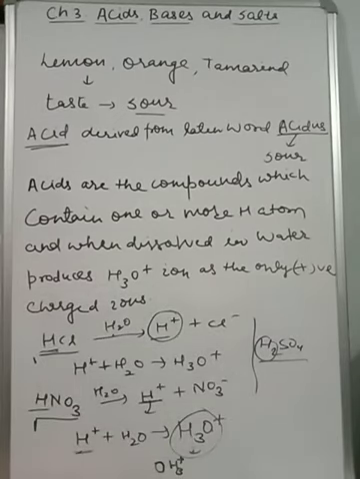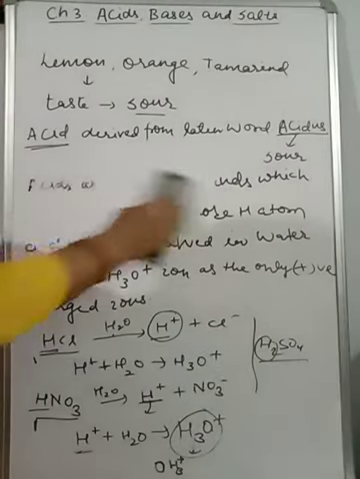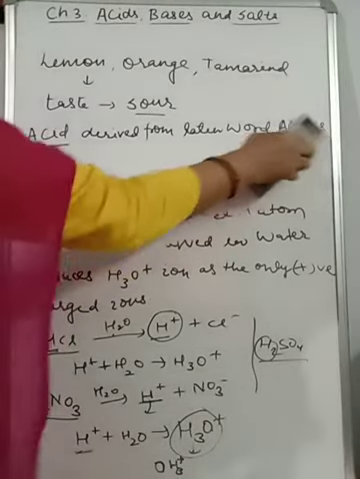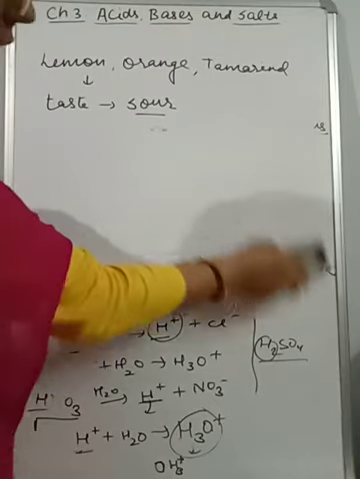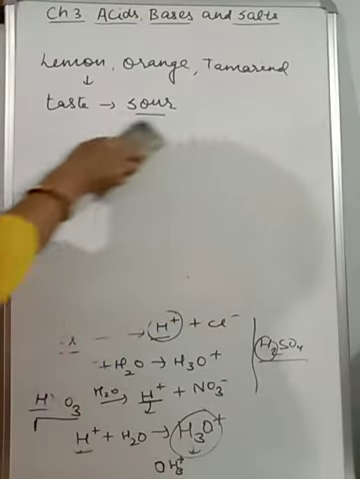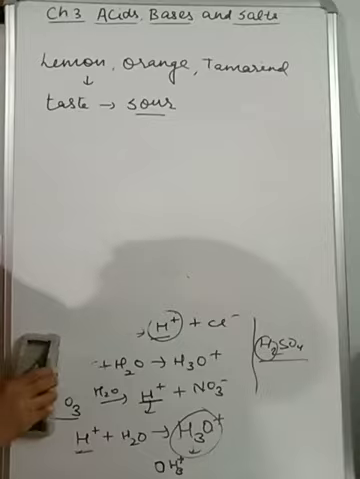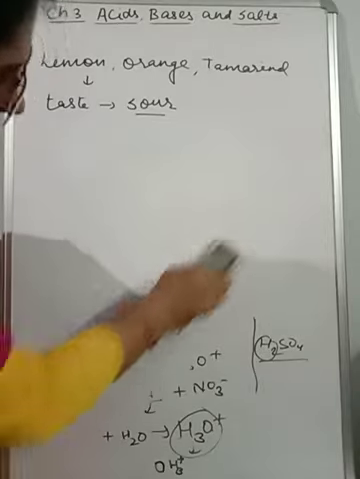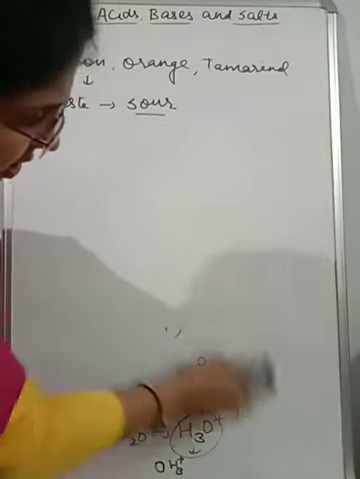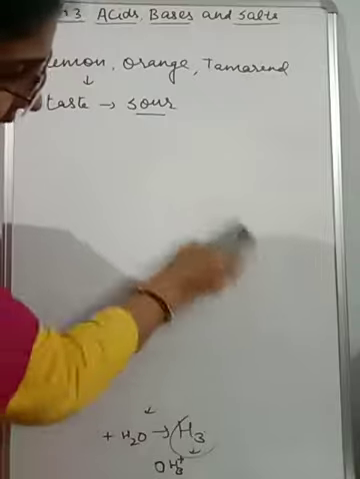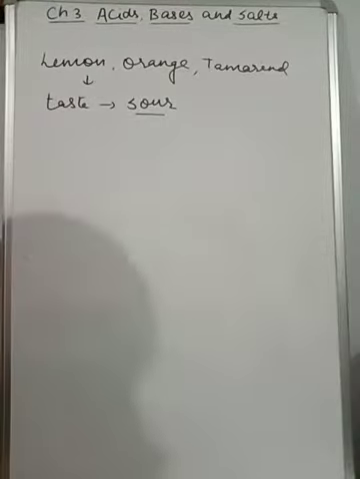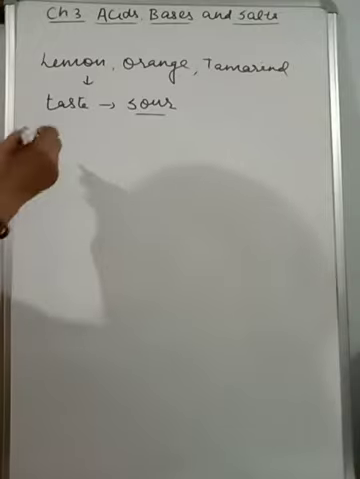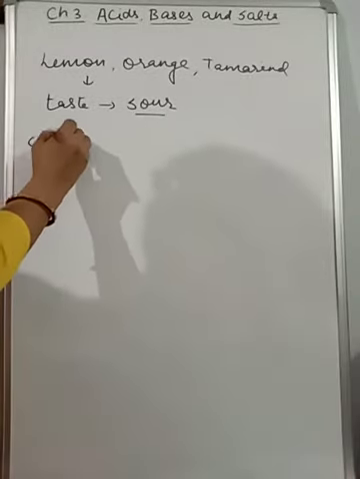First is on the basis of sources. On the basis of sources, acids are categorized into two parts, that is organic and inorganic. Organic means which are originated from, which are obtained from living things, mainly plants, animals, tissues. Okay, so classification of acid.